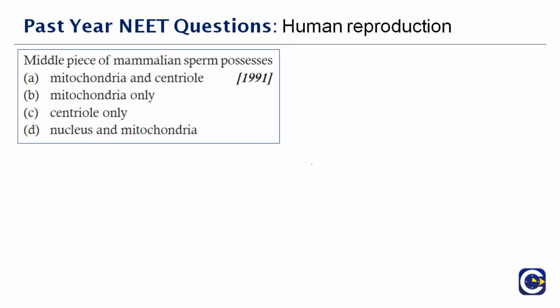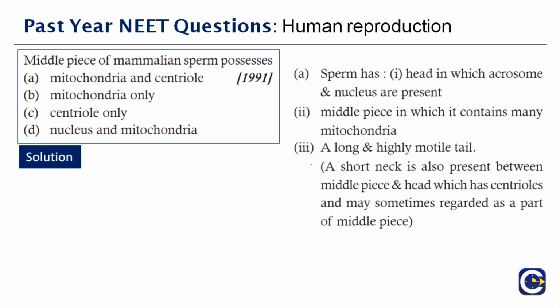Next question here. Middle piece of the mammalian sperm possesses dash, and this question was asked in the same year, 1991. So what do you think it will have? I'm going to give you an explanation on your right side, so it'll be easy for you to understand. First thing, sperm has a head in which acrosome and nucleus are present. In the middle piece, it contains mitochondria. And last, a long and highly motile tail.